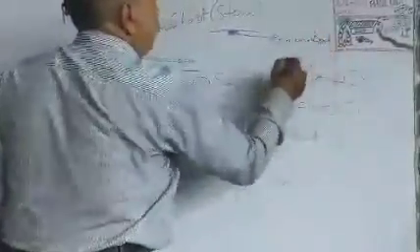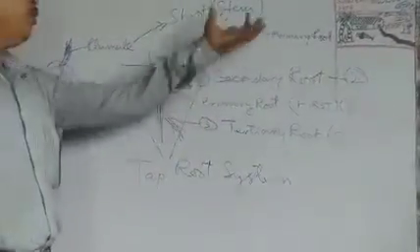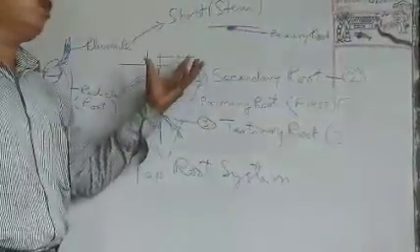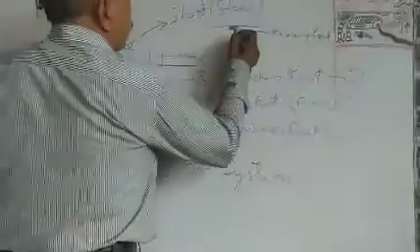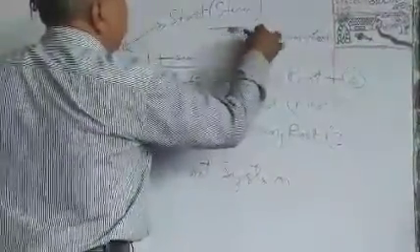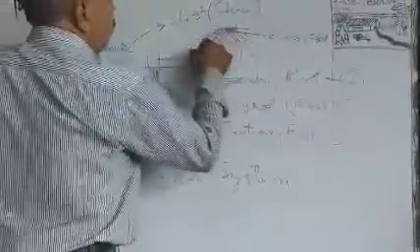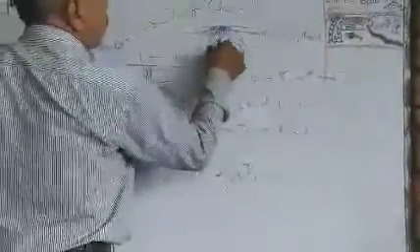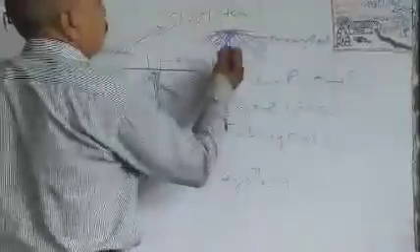When you compare the taproot and fibrous root systems, this system is called fibrous root. Why? Here the prominent part is like fibers. Here the growth of secondary and tertiary roots is more. From this primary root you have many hair-like branchings. The secondary roots, so many hairs you will see, a fiber-like structure. So seeing its appearance, we have named this root system the fibrous root system.